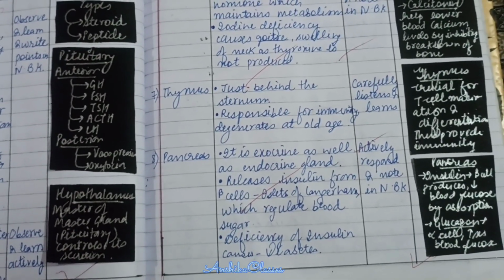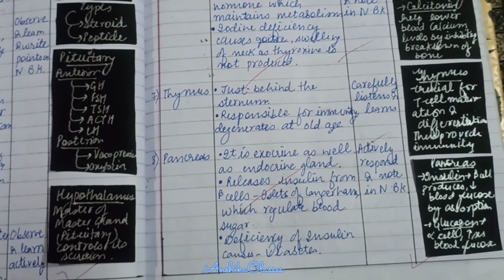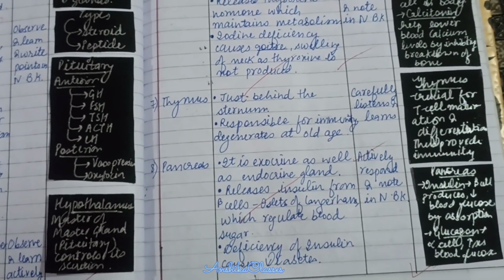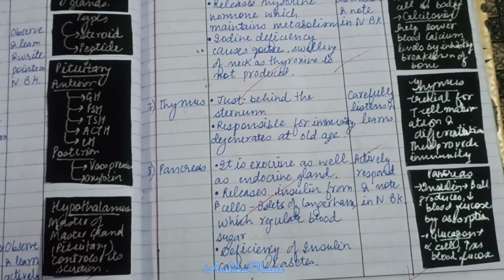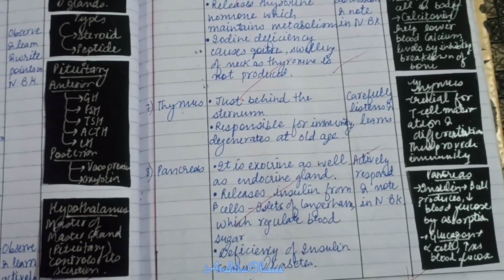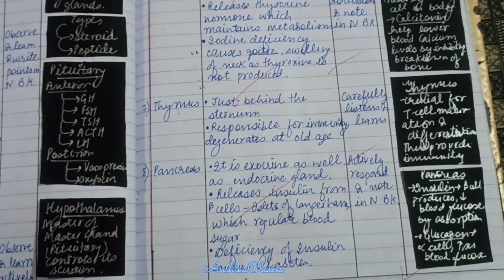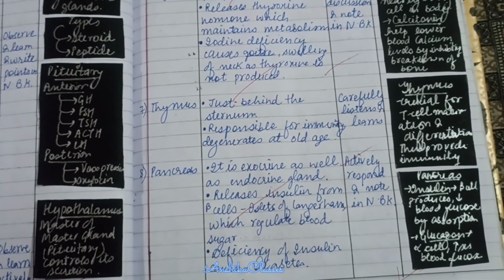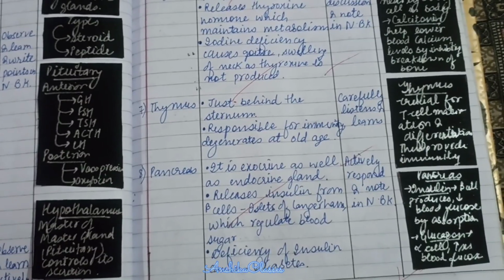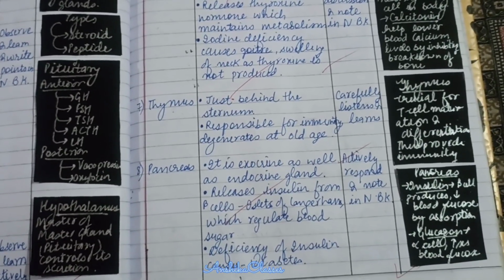Pancreas. Pancreas is both an exocrine and endocrine gland. It releases insulin from the beta cells, islets of Langerhans, which regulates your blood sugar. Deficiency of insulin leads to a disease called diabetes. Also, glucagon is released by the pancreas from its alpha cells, which increases the amount of blood glucose.